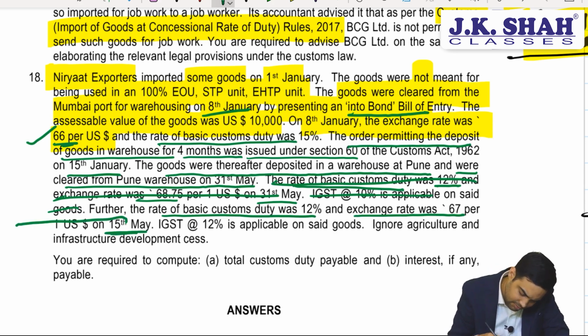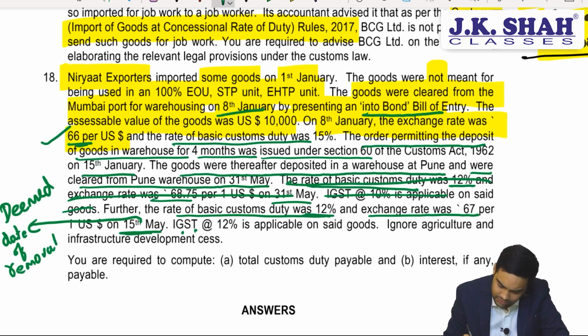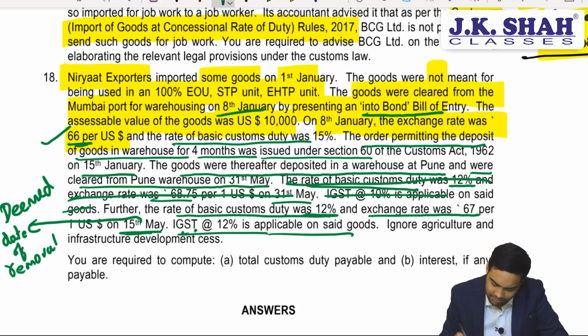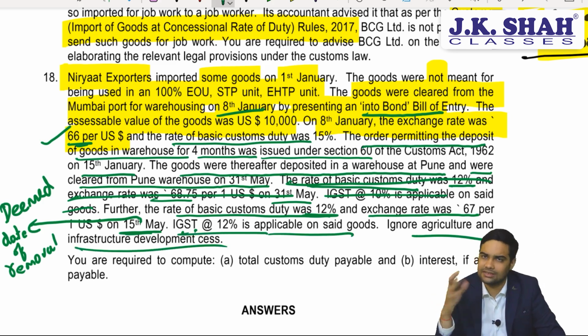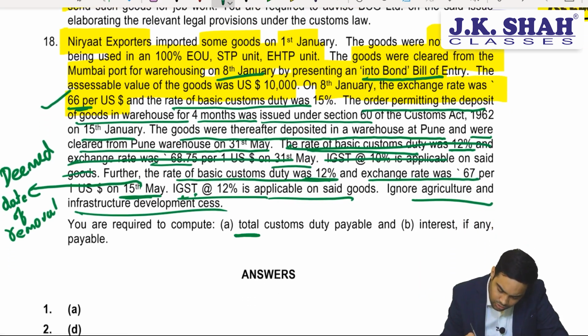People, 15th May will be the deemed date of removal because your period of warehousing 4 months expires here. This is the deemed date of removal, and that day's rate of duty will be considered, which is 12% basic custom duty. IGST at 12% is applicable on the said goods. Ignore agriculture and infrastructure development cess. That you don't have to consider for your exam. Compute total custom duty payable and interest if any.